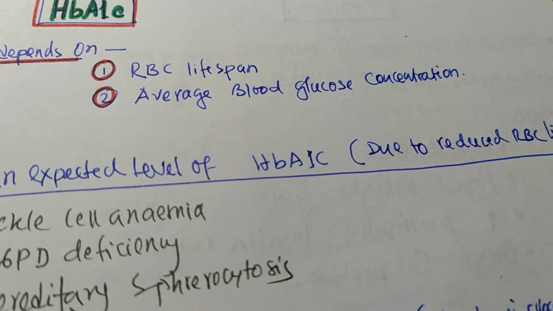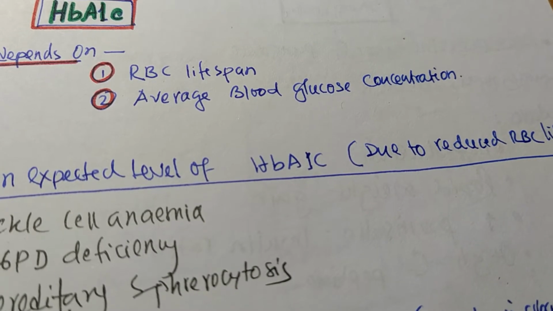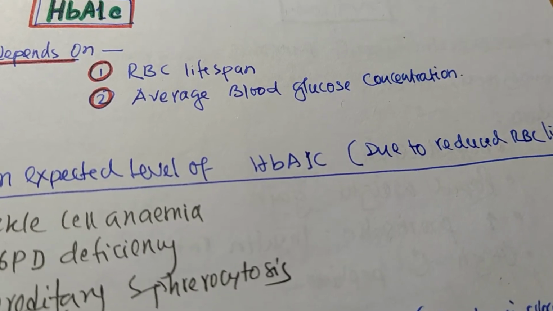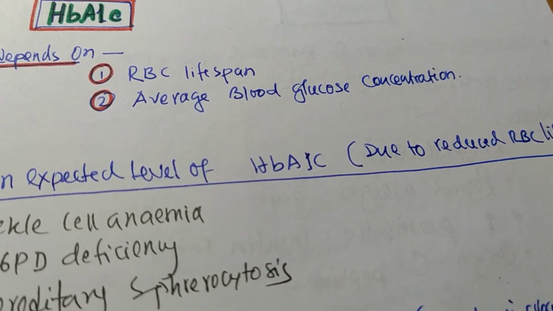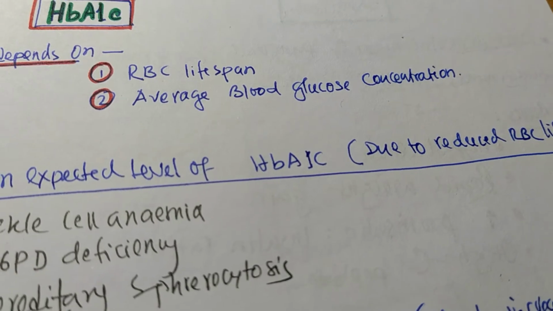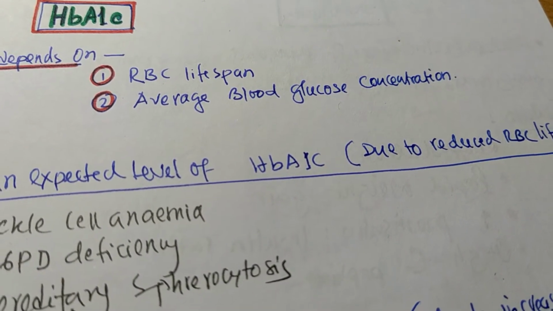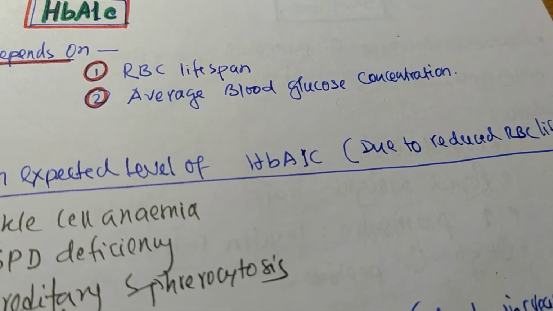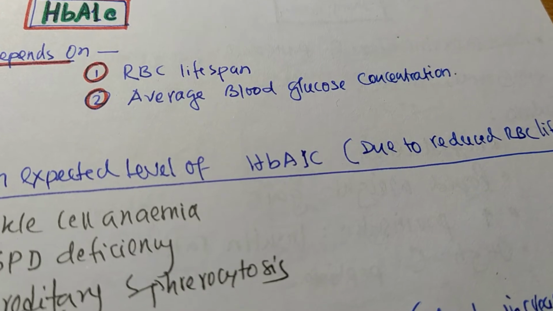But the problem is RBC lifespan, which I put here as number 1 factor. As hemoglobin is the component of RBC, hemoglobin is associated with the lifespan of RBC. If RBC lifespan varies, the hemoglobin A1C will vary.